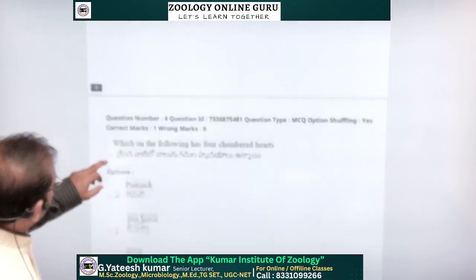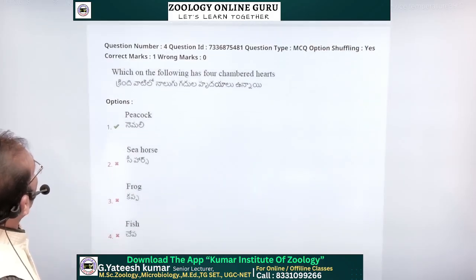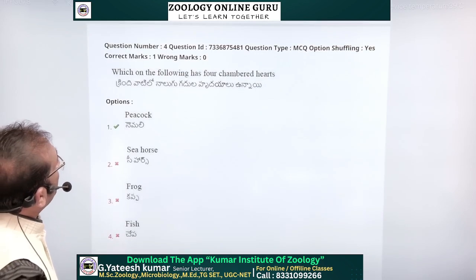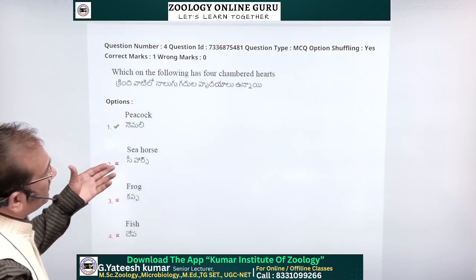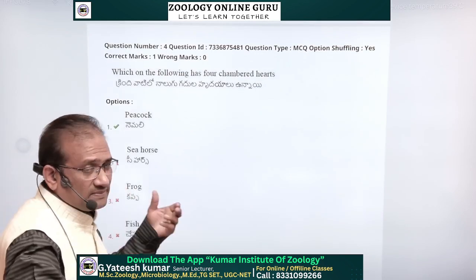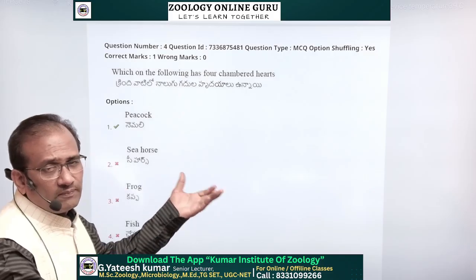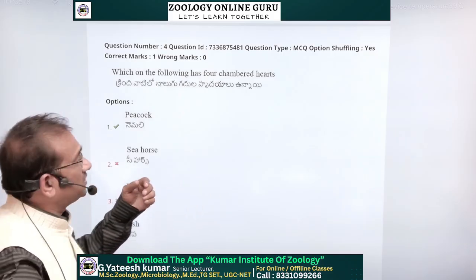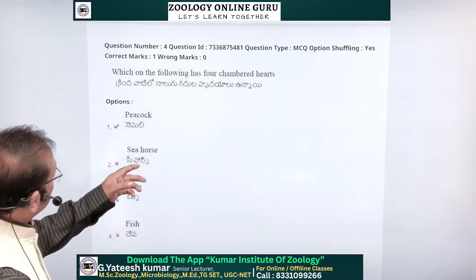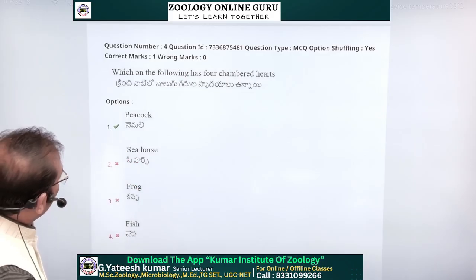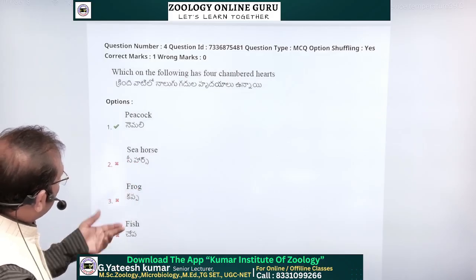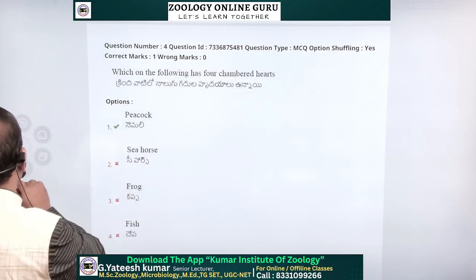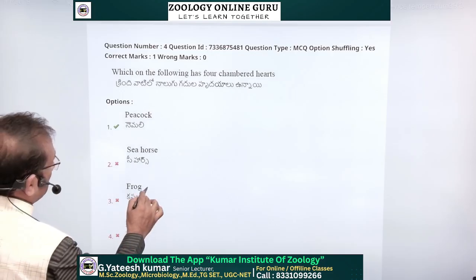Next, question number 4. Which one of the following has a 4-chambered heart? It's a very simple question. We cannot expect every question to be simple, so depth is there and also the simplest questions are present. Seahorse belongs to Nidaria. And frog has a 3-chambered heart. So frog is 3-chambered.